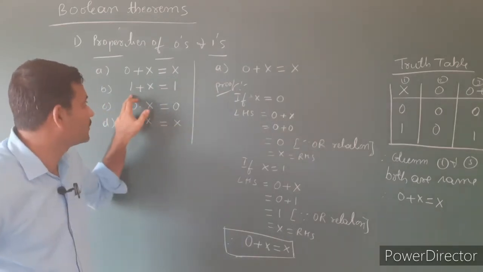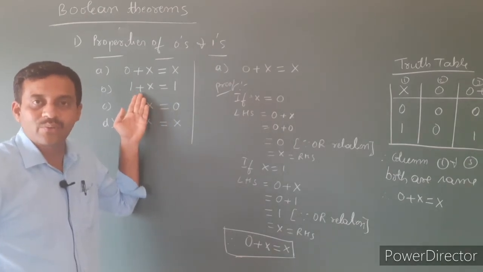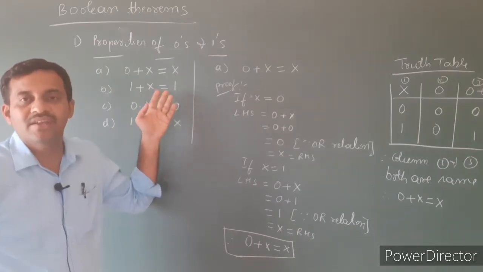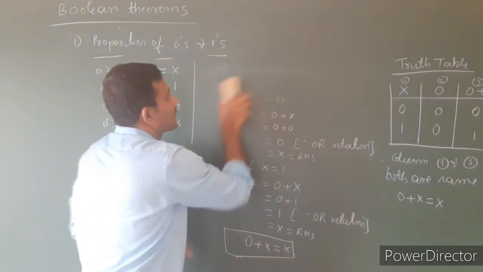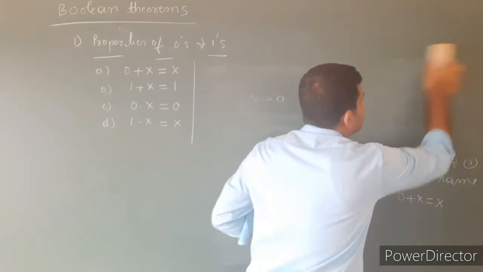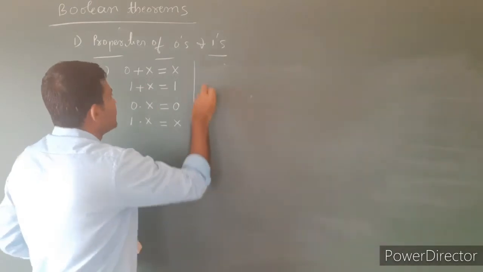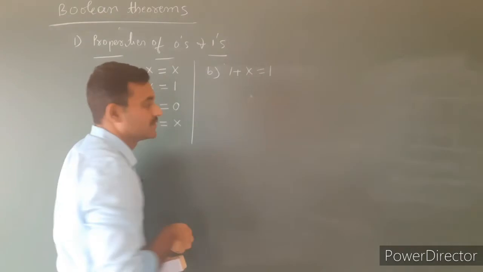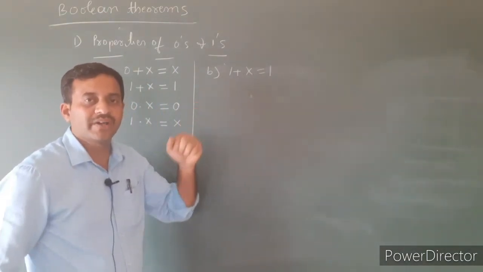Let's consider the second one, 1 plus x is equal to 1. What is the statement of this one? 1 is a constant. 1 ORed with any variable, the result is always 1. That is the Boolean expression, having Boolean variables and Boolean operators.